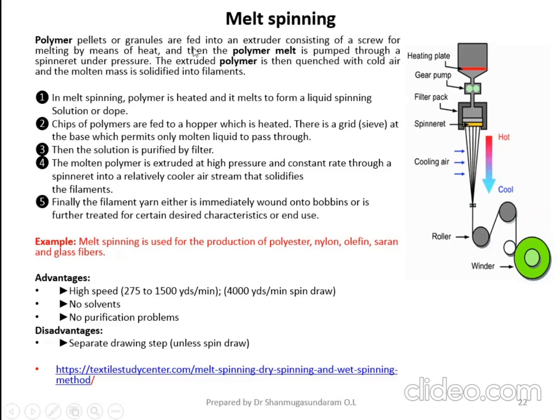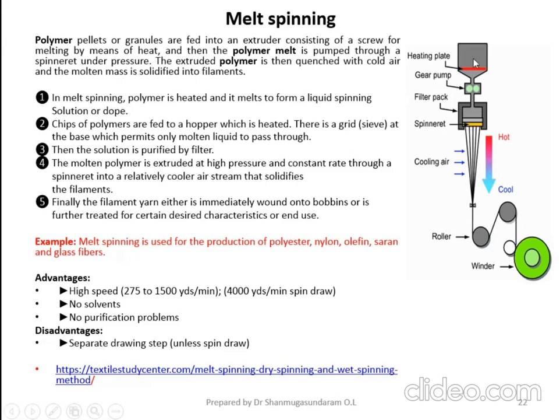Polymer pellets or granules are fed into an extruder consisting of a screw for melting by means of heating. So you are applying heat, and only then will the polymer start melting. As soon as the polymer melts, the polymer melt is pumped through a spinnerette under pressure.